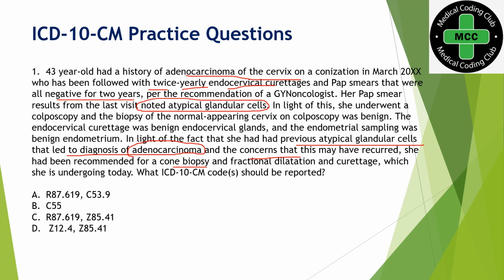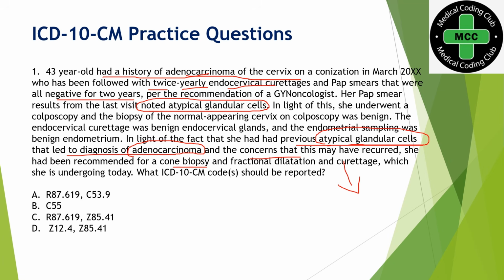So in this entire question, there is a note that she had a history of adenocarcinoma and the current abnormalities are atypical glandular cells. Every AAPC question, ICD question, will be based on ICD coding guidelines only. So here if you read this question, you should remind yourself there is a coding guideline from chapter 2, neoplasm, about the history of adenocarcinoma.